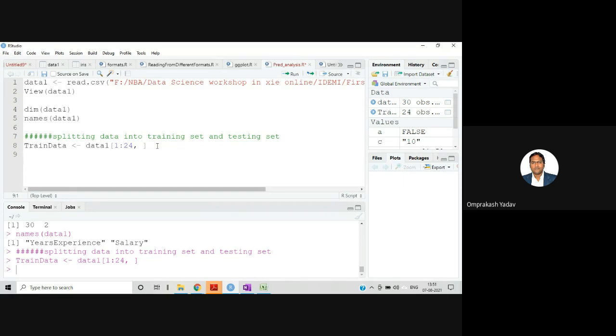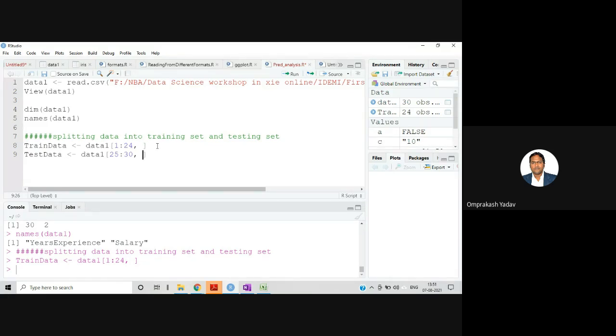That is almost 80% of your data. And for test data, I am using 1 to 24 for training, so the remaining is 25 to 30. I'll use 25 to 30 for test data.